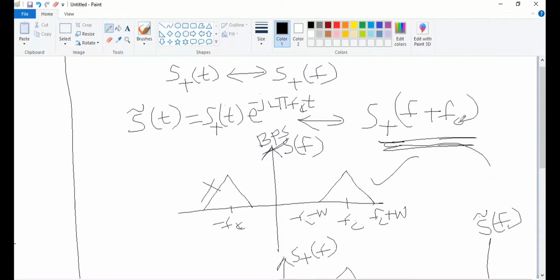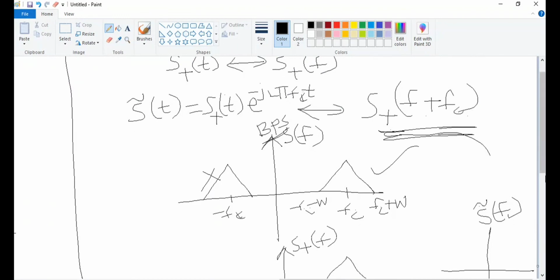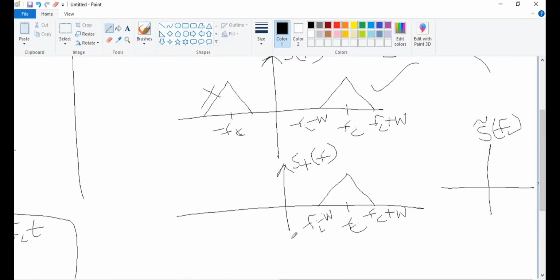It is S plus of f plus fc. Here when I am shifting, you will have minus fc, so minus fc here also and minus fc here also. Everywhere it will be minus fc. So what happens to the signal? It will shift in this way. This will be 0, minus W, plus W.